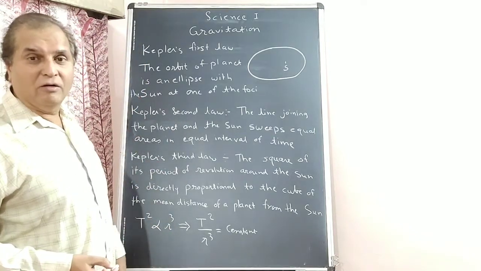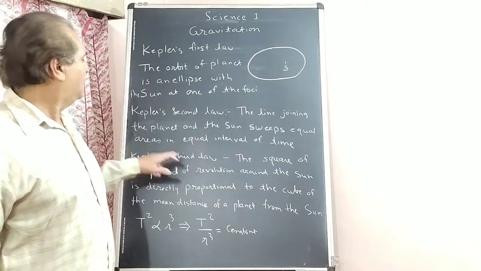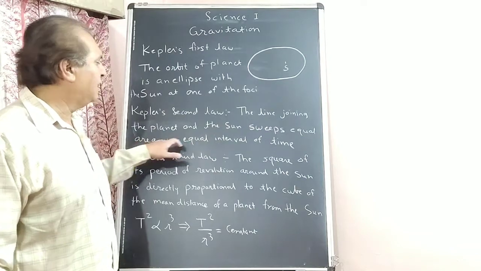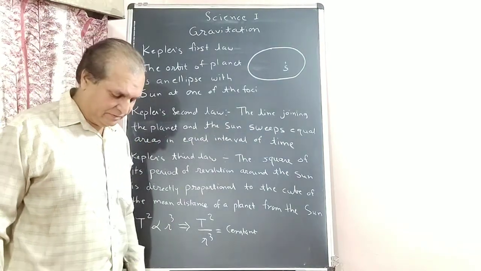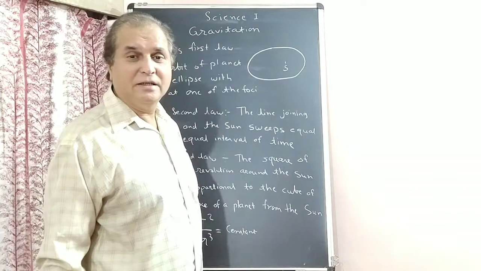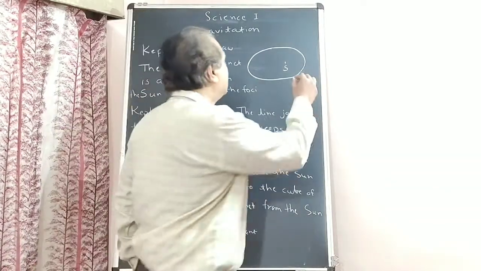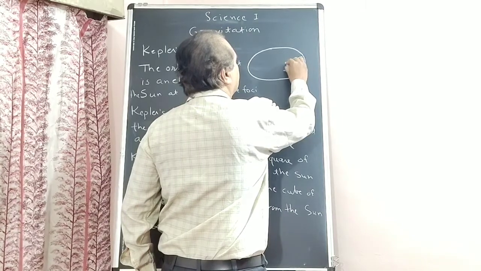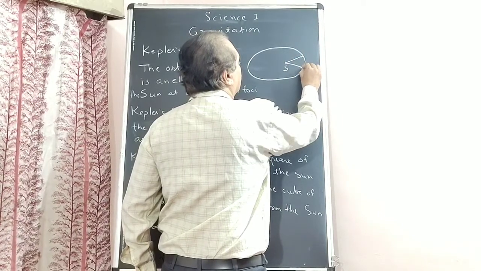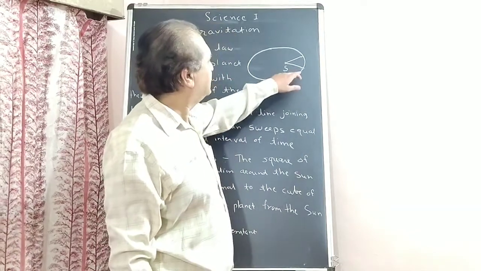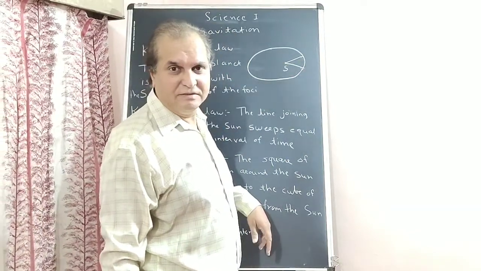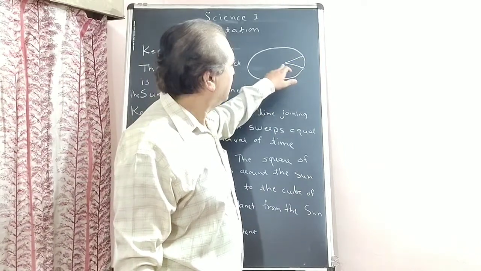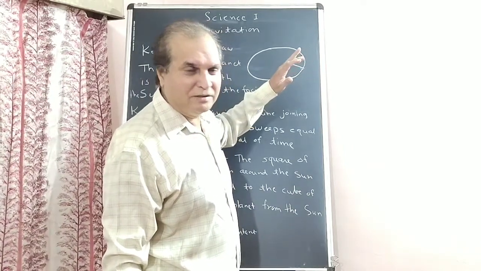Kepler's second law. The line joining the planet and the Sun sweeps equal area in equal intervals of time. Let us consider 100 days for a planet. Suppose one planet is here, and in 100 days it covers this distance. What is the area? Suppose the area is some big units.